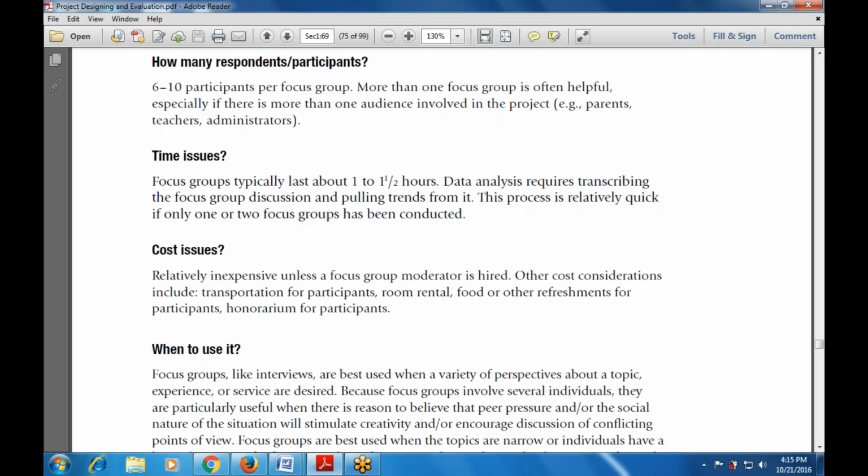Then, when to use it? Focus groups, like interviews, are best used when a variety of perspectives about a topic, experience or service are desired.